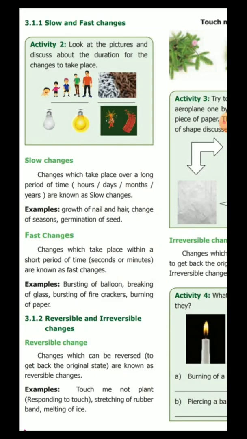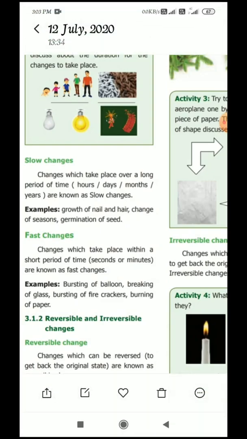Next is reversible and irreversible change. Reversible change: changes which can be reversed to get back to the original state are known as reversible changes. When a change can be reversed, you can obtain the changed substance in its original form. For example, we have a paper and we made a paper boat out of it. This was the original substance and now we made a paper boat out of it.